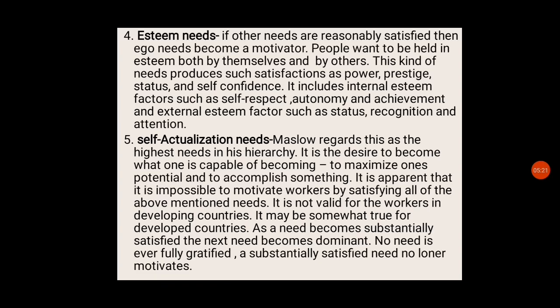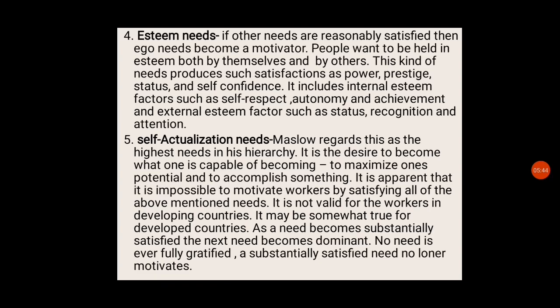This kind of need produces such satisfaction as power, prestige, status, and self-confidence. It includes internal esteem factors such as self-respect, autonomy, and achievement, and external esteem factors such as status, recognition, and attention.